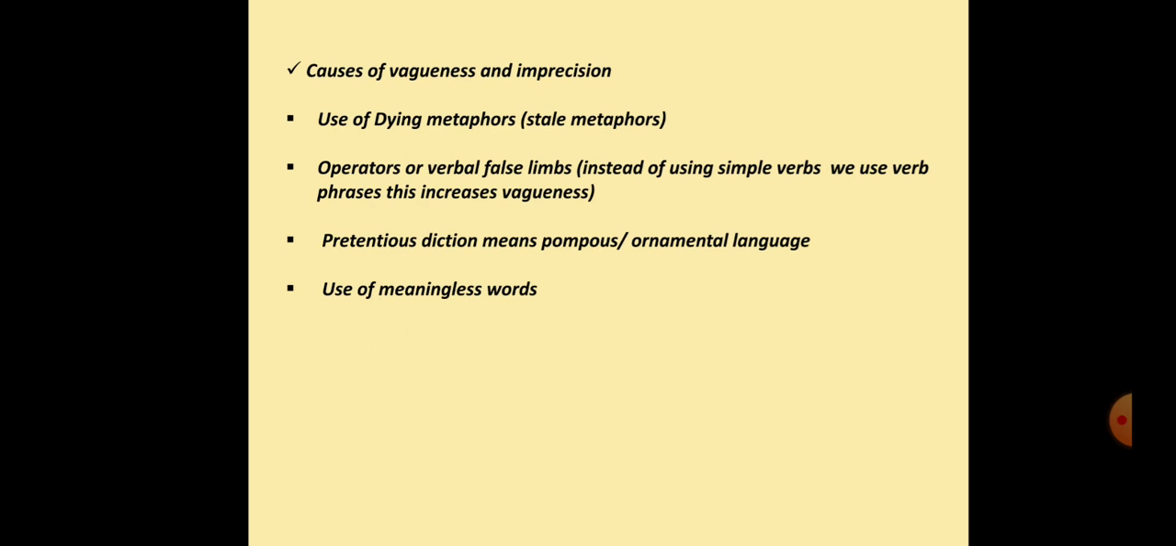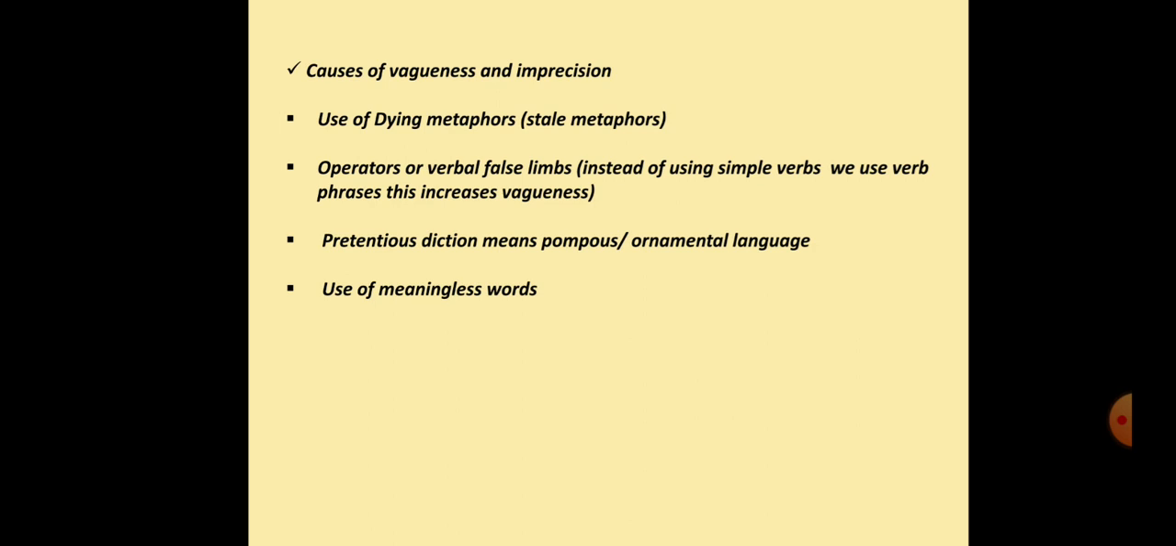Then the next point is causes of vagueness and imprecision. And what are these causes? Number 1, use of dying metaphors. Dying metaphors means stale metaphors. Number 2, operators or verbal false limbs. This means instead of using simple verbs, we use verb phrases and this increases vagueness.